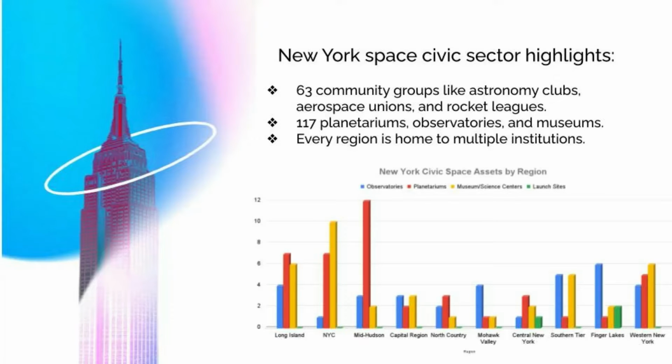One of the critical pillars of the New York space ecosystem is what we call the civic component, the cultural, community, and non-governmental institutions and organizations that bring space and astronomy directly to the general public. These planetariums, museums, observatories, and clubs are the grassroots of the space sector, engaging directly with average citizens of all ages and backgrounds. These organizations also serve another vital function.